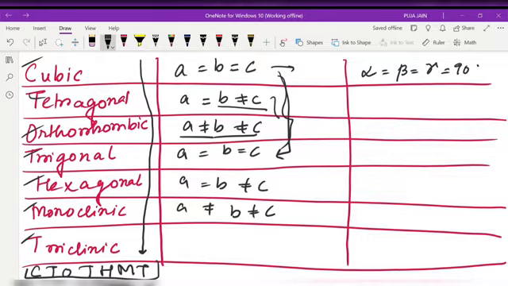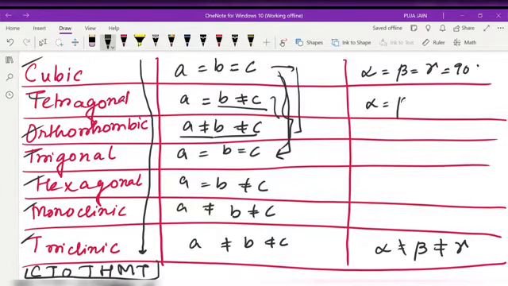And at last, triclinic, which is also called the wild structure, because here a is not equal to b not equal to c, and again alpha is not equal to beta not equal to gamma. For the first three, the angles are the same: alpha, beta, gamma equal to 90 degrees.